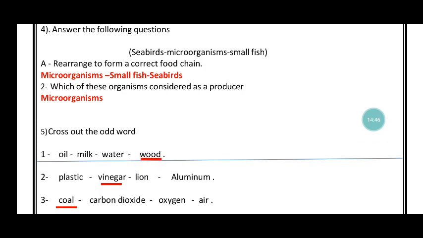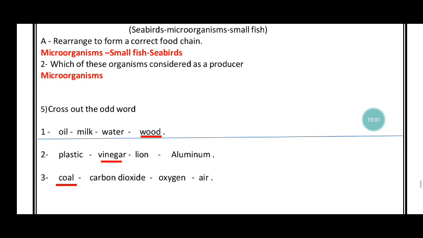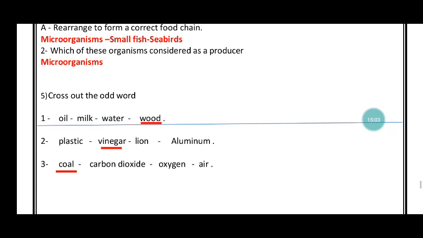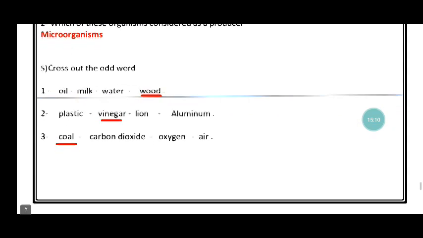Seabirds, microorganisms, small fish: rearrange to form a correct food chain. Number 1, microorganisms, then small fish, then seabirds. Which of these organisms is considered a producer? Of course, microorganisms, because they can make their own food.